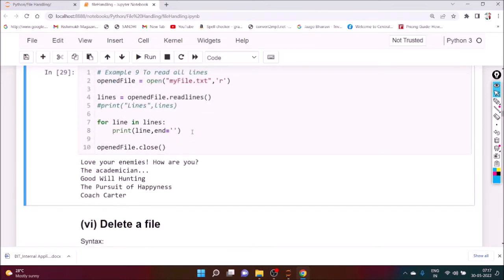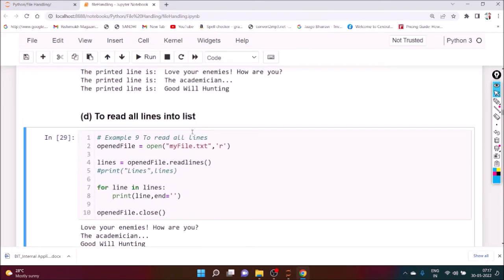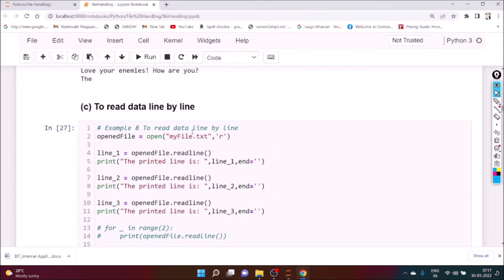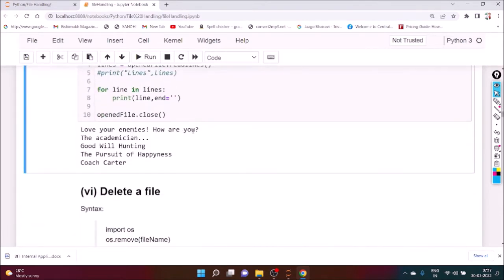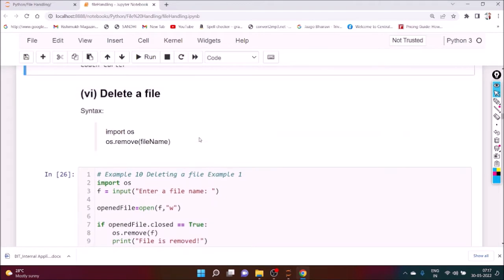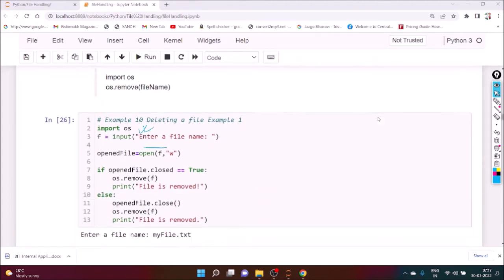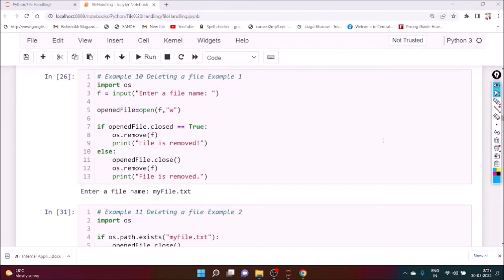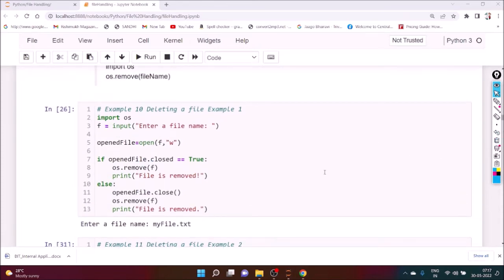Next, delete a file. Suppose we want to delete a file. So how to delete this? Definitely we need to import a package named os, operating system, and we have to apply os.remove, then the file name we want to remove. So remember one thing, to remove something we have to close that file first. Then and only then can we delete the file error free.